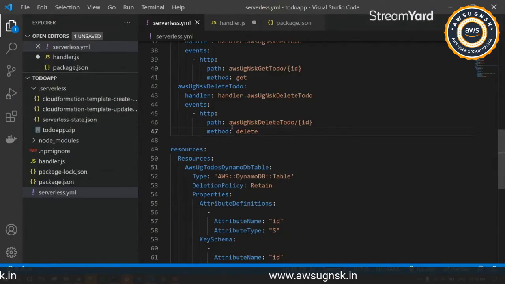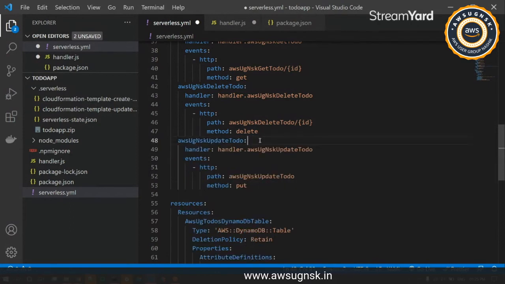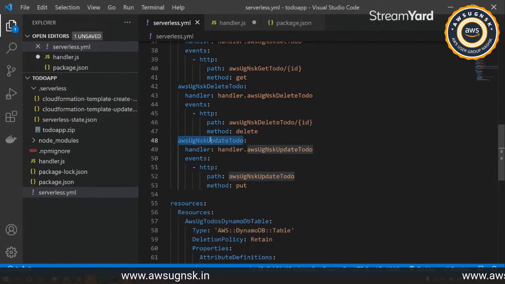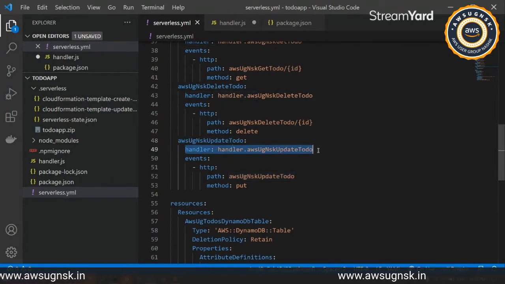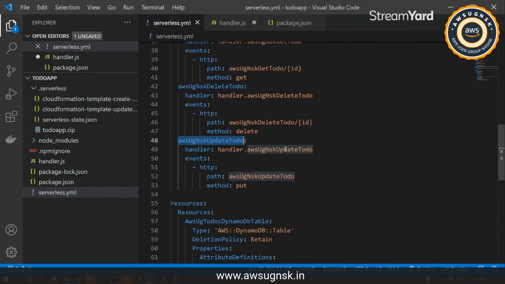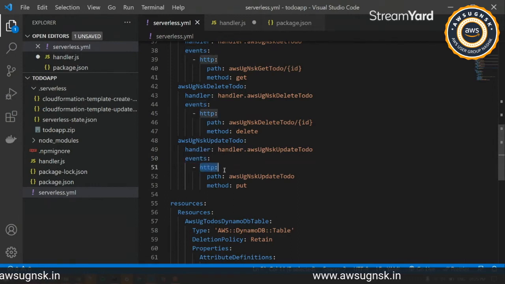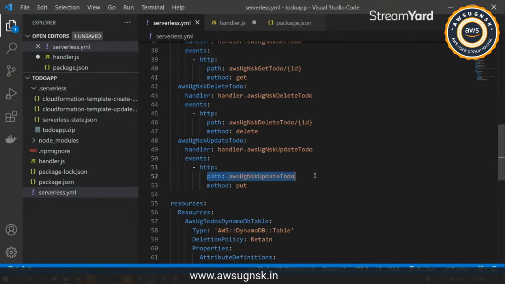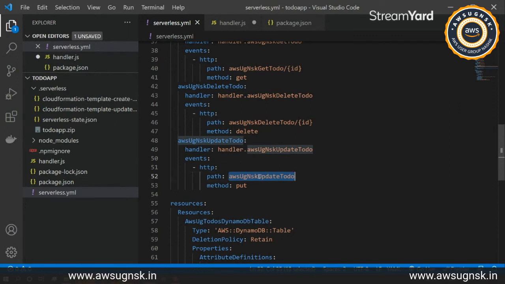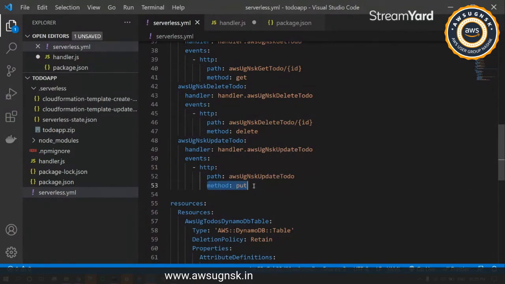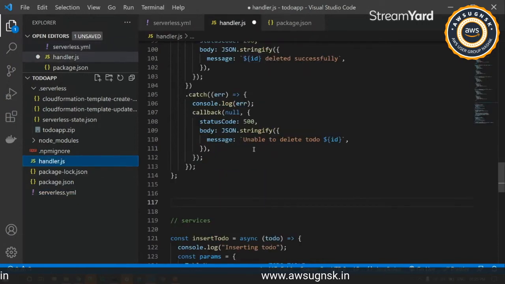Now, as we have seen the delete method, I'll be adding a few changes for the update method. This will update a single to do. We have the lambda function over here, then the handler passed like this. It is the same as previously. Under the events we have our HTTP, as usual. This will be used to create the API gateway and the endpoint for this, and then we have the path same as our lambda method. The only change is that we have switched to the put HTTP method. That's it.